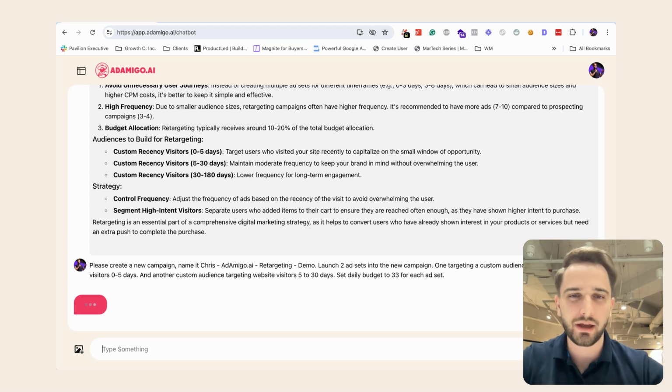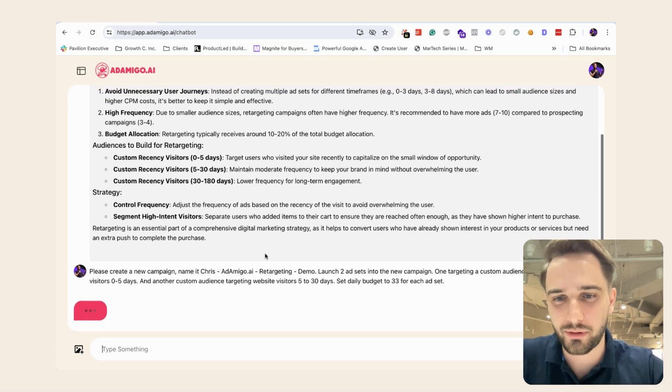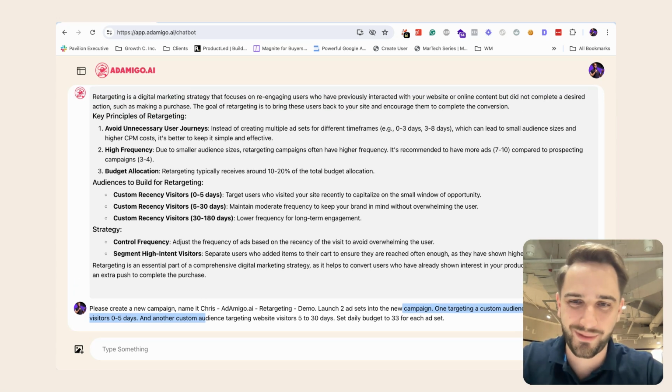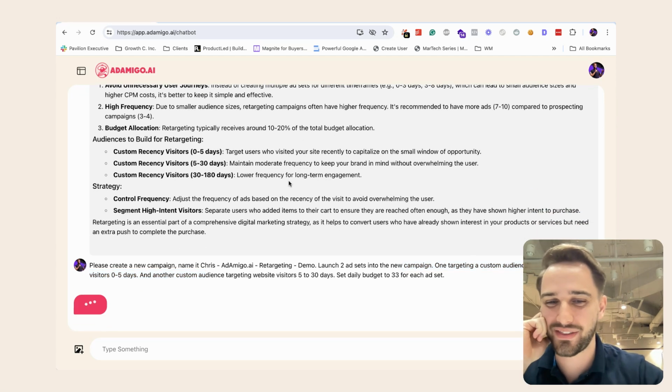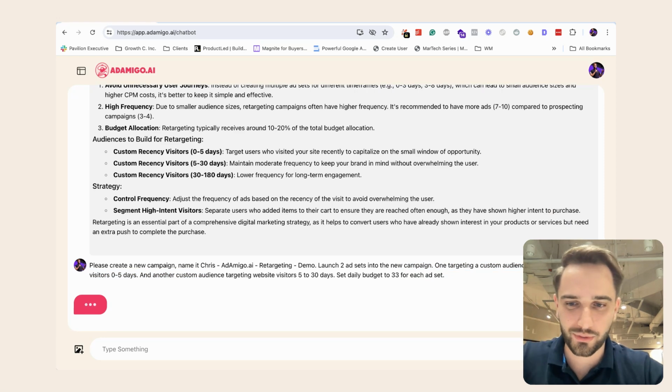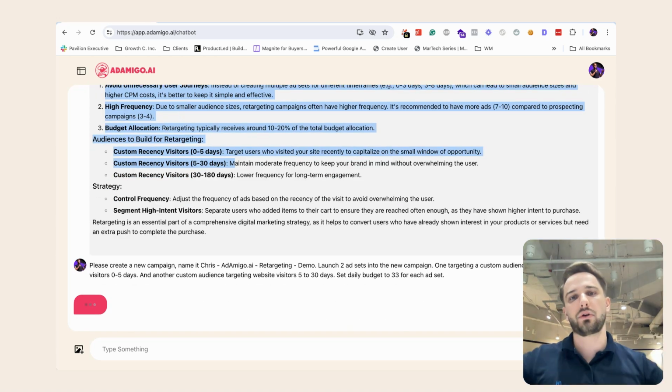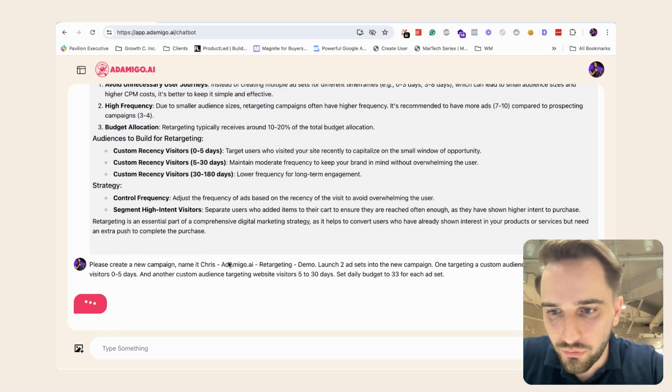Actually, and my developer colleagues will probably get angry at me that I wrote the entire brief here. You could have just said, please launch that retargeting strategy, right? You could have done that as well. But I just want to show you here that even if you don't ask this question first, you can just brief AdAmigo on what you want to create in the account, and AdAmigo then goes ahead and creates it for you.